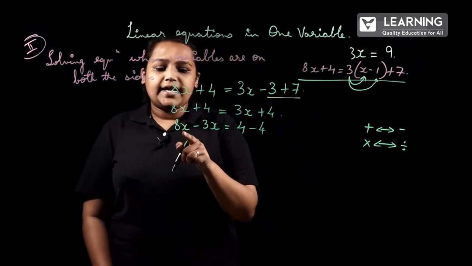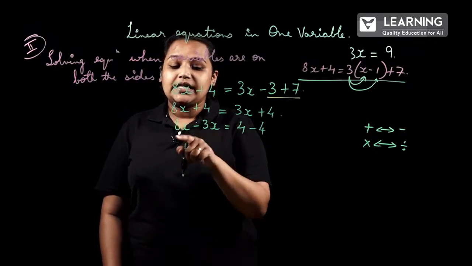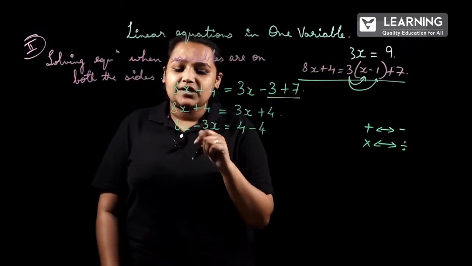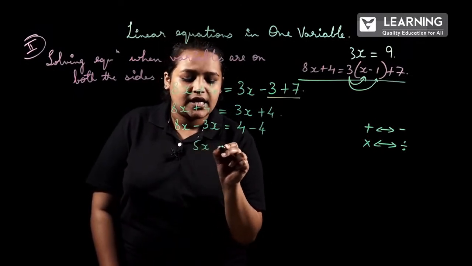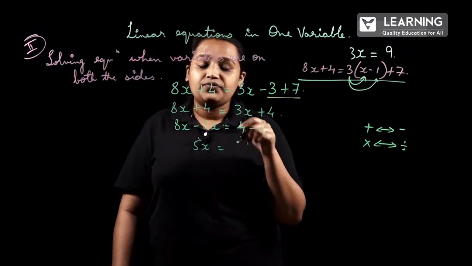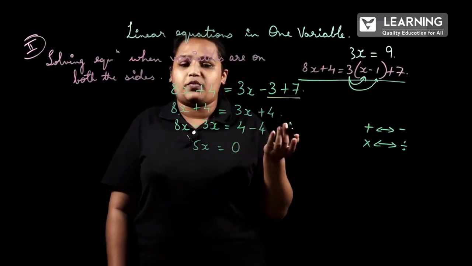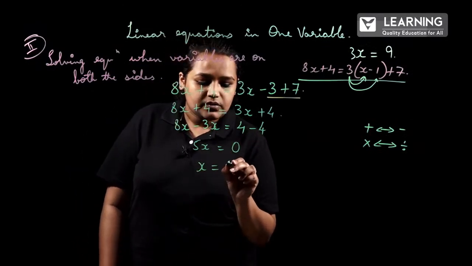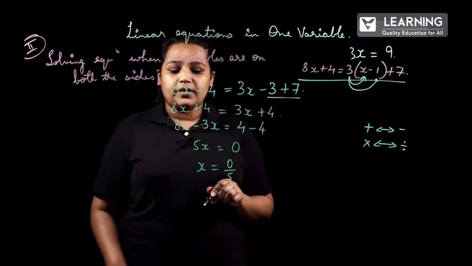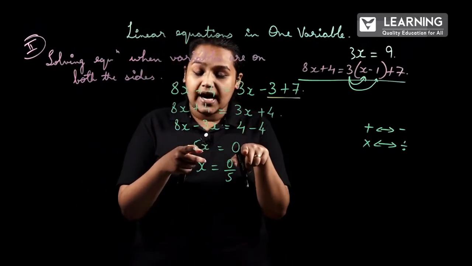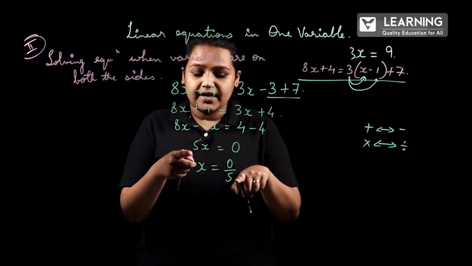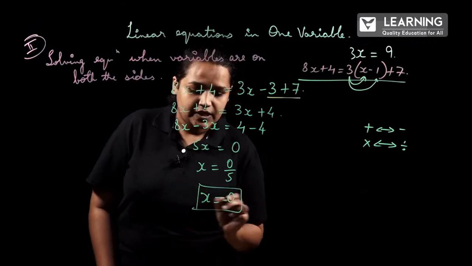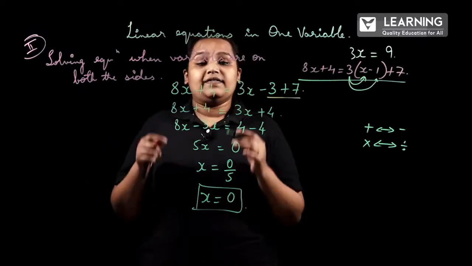You have to remember this, which is very important. Next, 8x minus 3x. Since these two are like terms, we can subtract easily. 8x minus 3x will be 5x, which is equal to 4 minus 4. How much is that? 0. Next, x will be equal to 0 by 5. Means 5 is shifted to RHS, so multiplication will become division. So the value of x will be equal to 0. This is how we will be solving the equations.